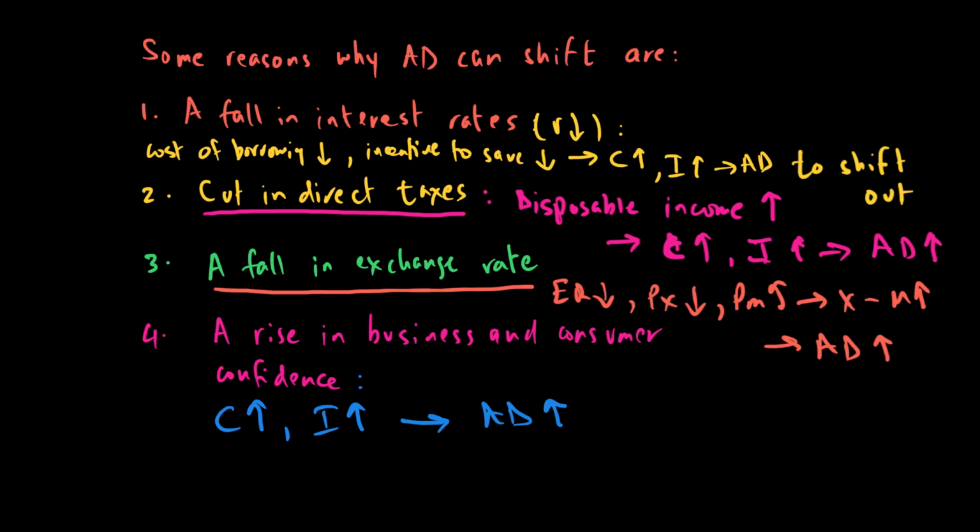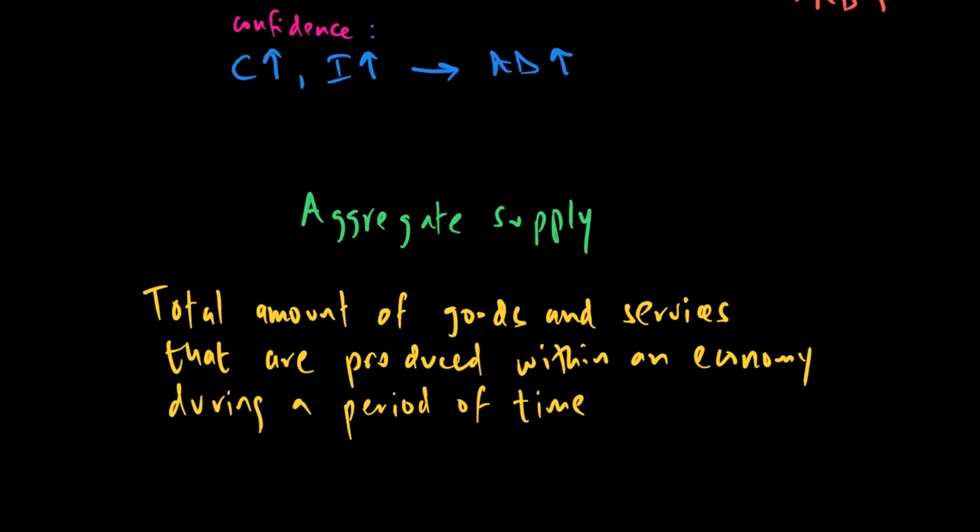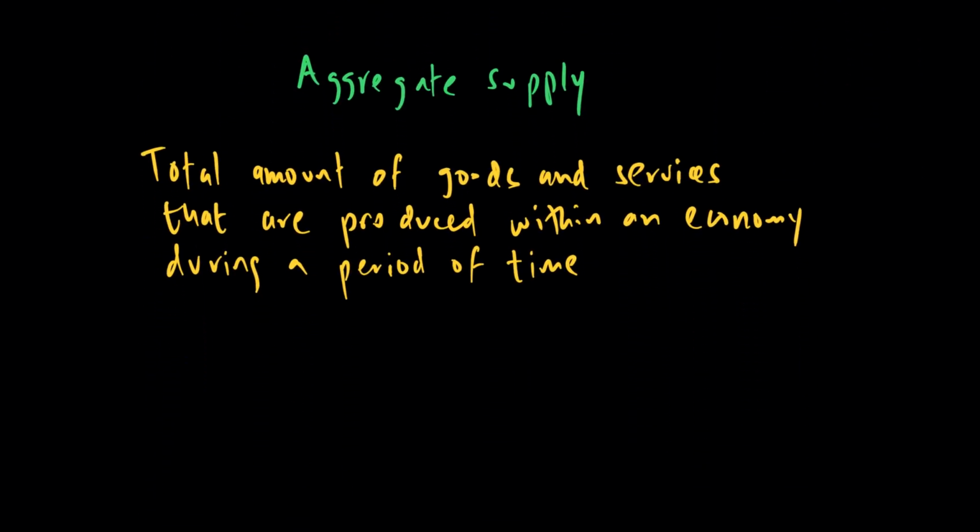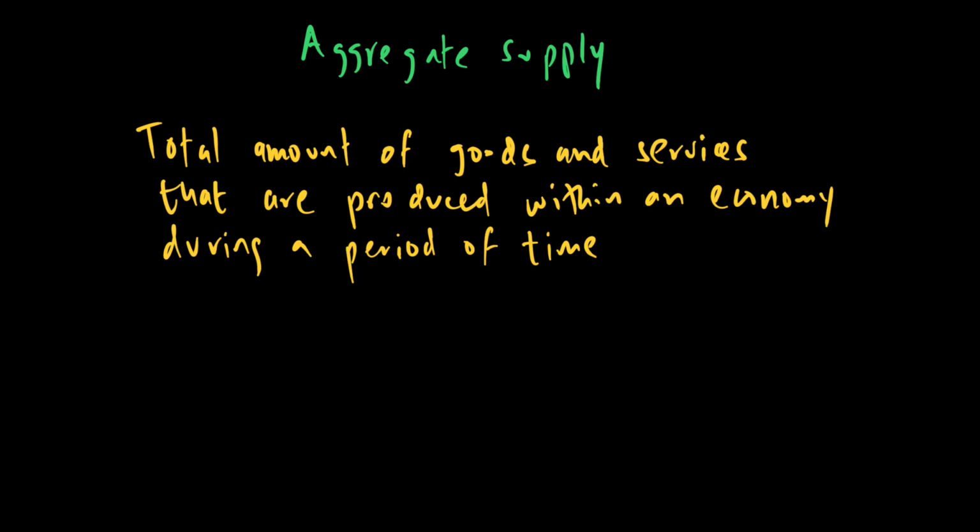Now let's talk about aggregate supply in an economy. The aggregate supply of the economy is the total amount of goods and services that are produced within an economy during a period of time. This is basically all the output that is produced by firms, and we are looking at a particular period of time. The total quantity of output that an economy produces depends on the factors of production that an economy has and has employed. So for a country, the land, labor, capital, and enterprise will tell us how much is the country's productive potential.